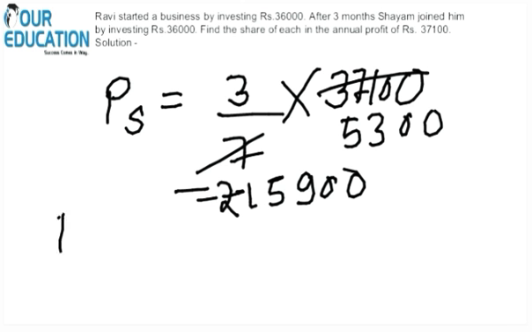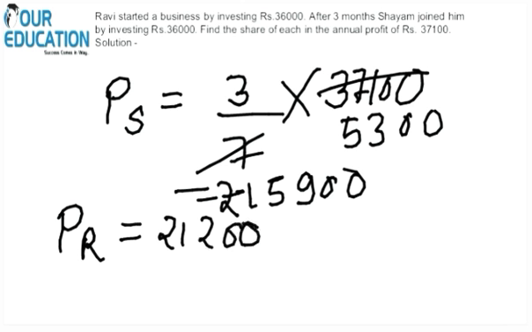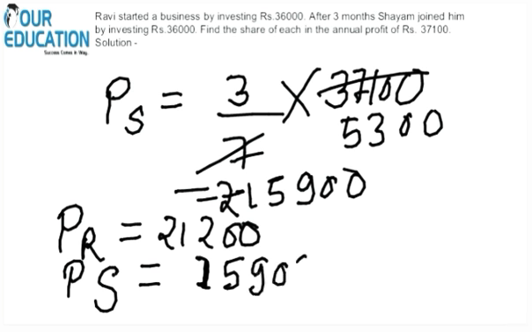So the profit of Ravi is 21,200 and the profit of Shyam is 15,900. So this is the ratio of the profit.